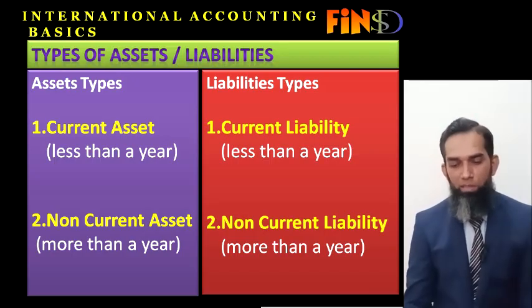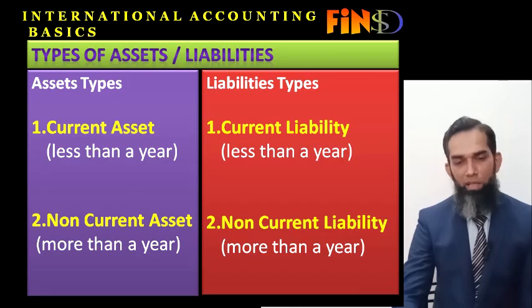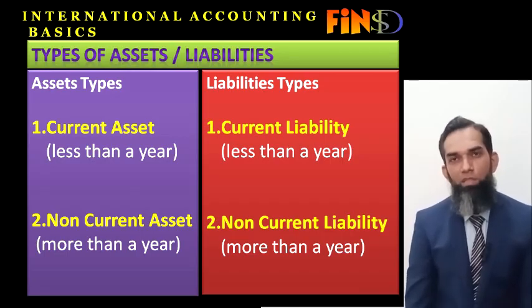So these are the two types of assets and liabilities which need to be mentioned in every balance sheet of an organization, whether in Asia, America or Europe.